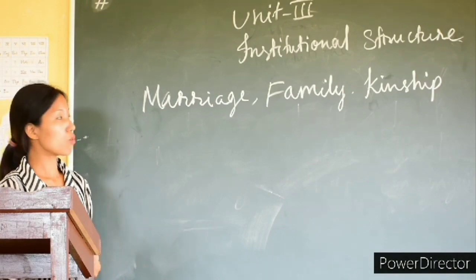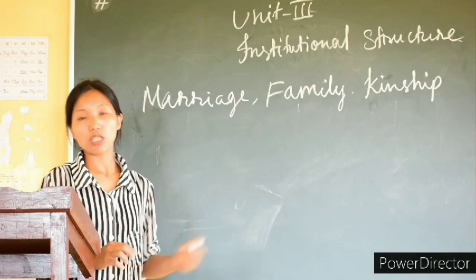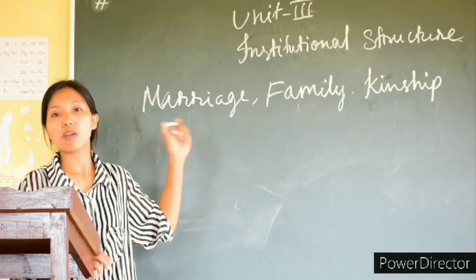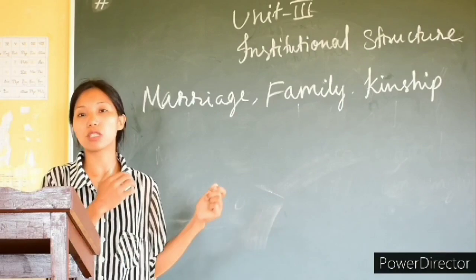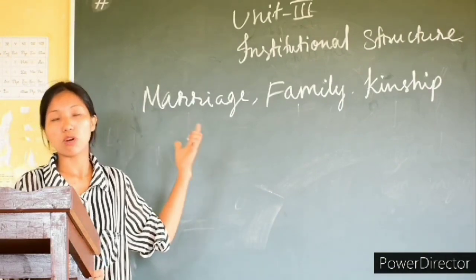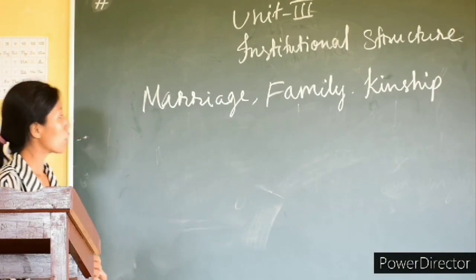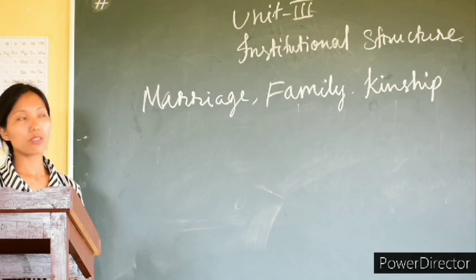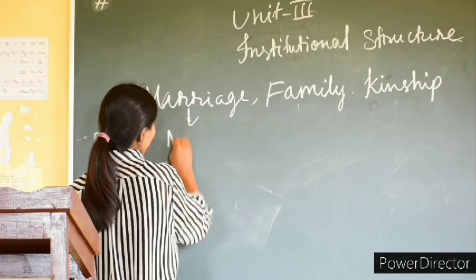Now moving forward to the main topic, that is marriage, family, and kinship. We will learn about marriage, family, and kinship in India. We are not talking about the world, we are not talking about international. Here we are talking about the Indian marriage system, the Indian family system, or the Indian kinship system. So under marriage, generally we have these two forms, that is monogamy